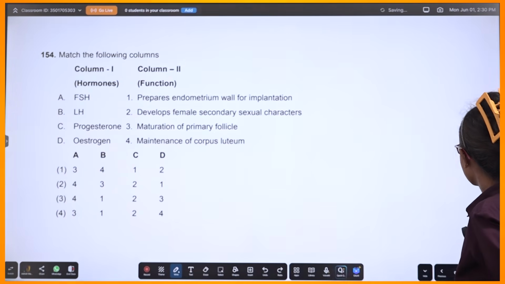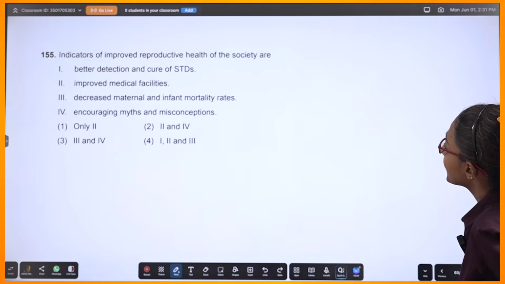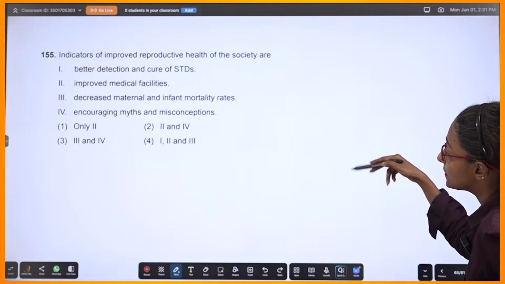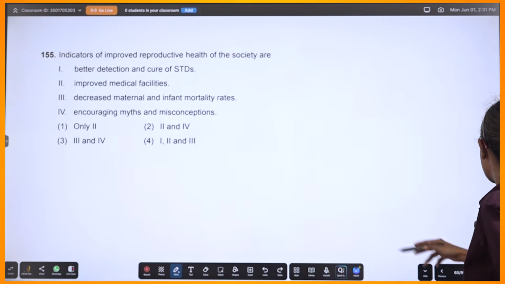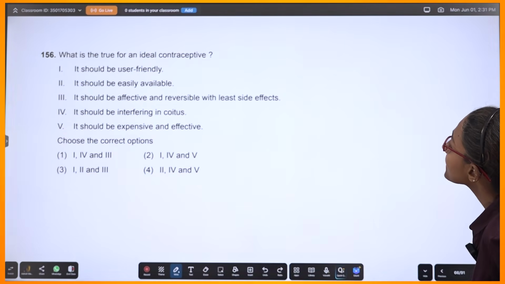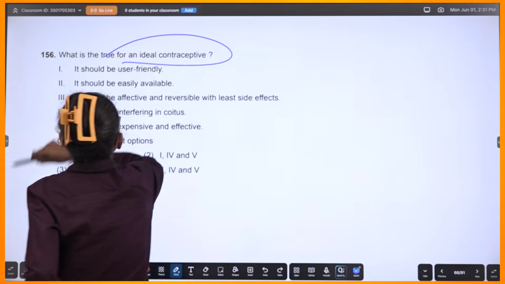This is again about hormones. This is easy. I'm not doing this with you. This is about indicators to improve reproductive health. Now we are slowly getting into reproductive health concepts. Let's not do this one. Let's do this one: ideal contraceptive.